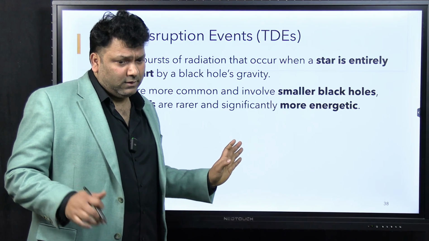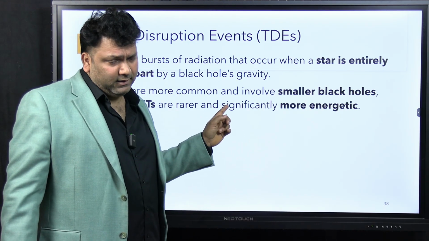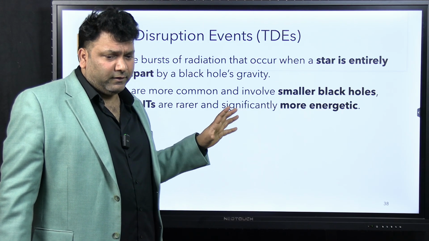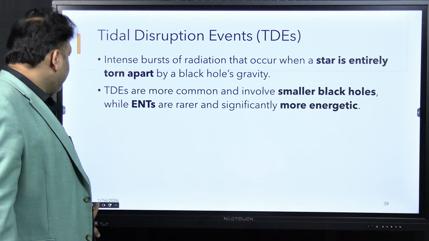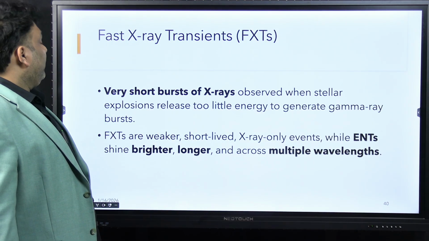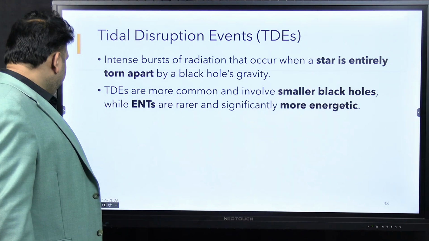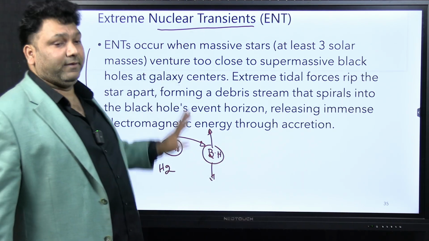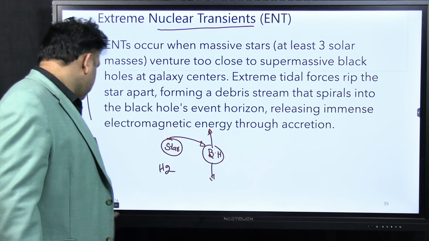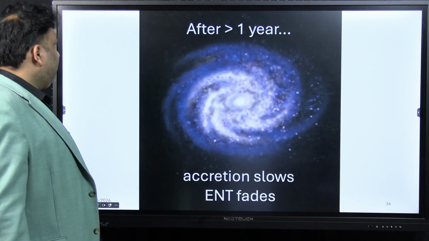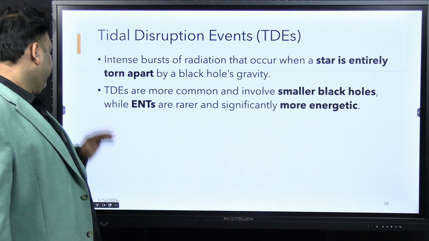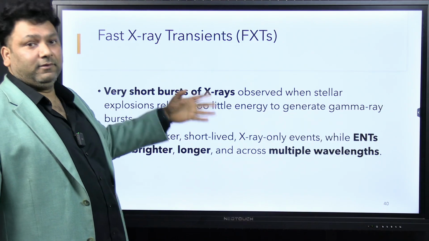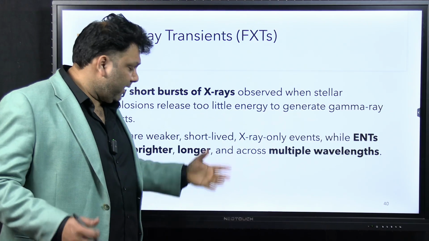Nothing beyond this. Okay, in Magnum these things are there, in the beginning only. Universe वाला chapter में है ये सब. See, many things may not be there in the Magnum. The thing is, in the Magnum only you have this extreme nuclear transients, and going a bit beyond, means अगर वो पूछेगा, then they can ask TDEs also. Then they can ask fast X-ray transients also. And a little bit, expanding the horizon here.